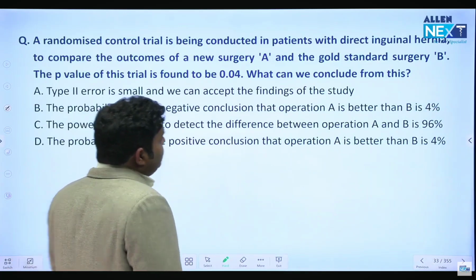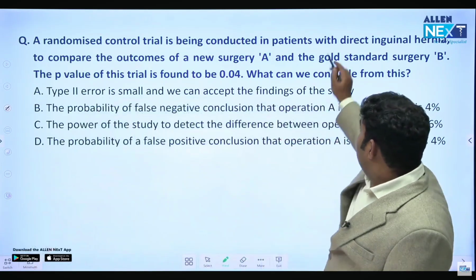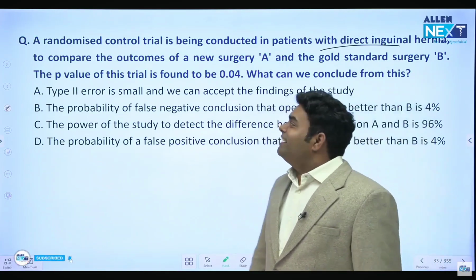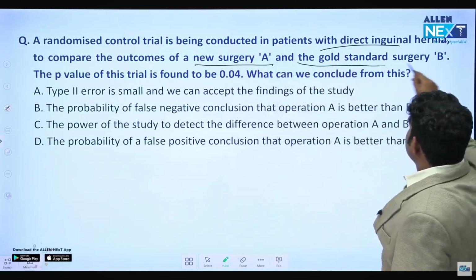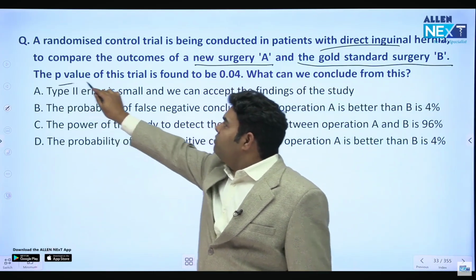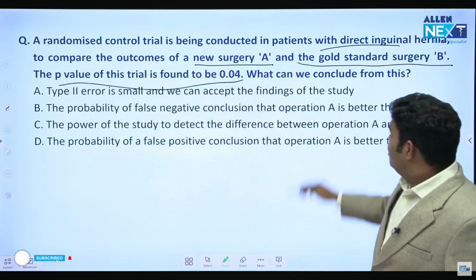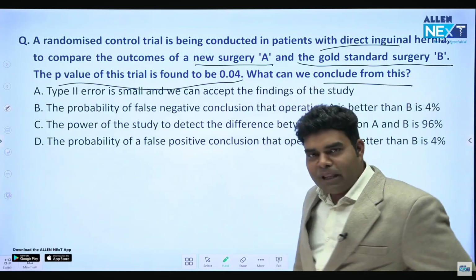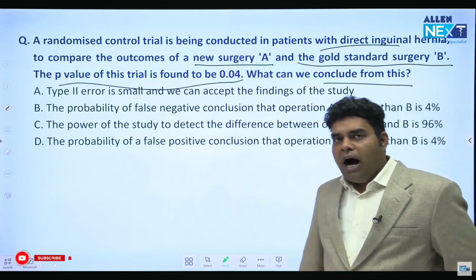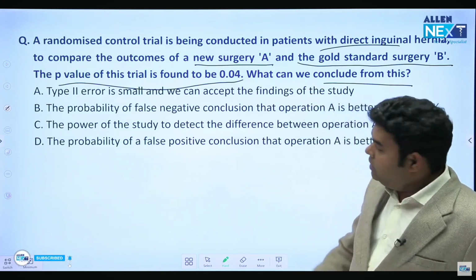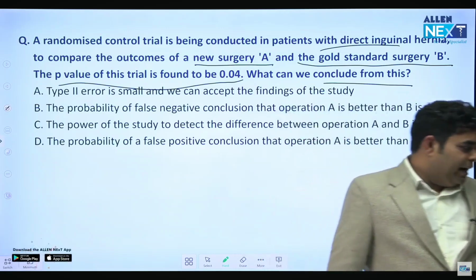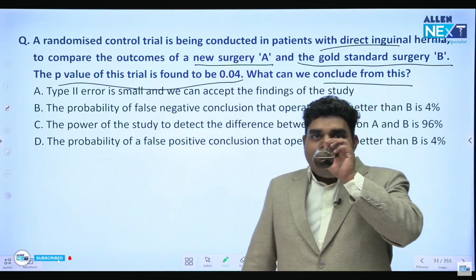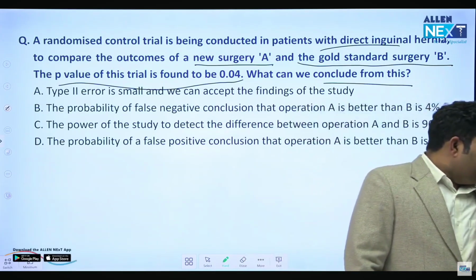In a randomized controlled trial, patients with direct inguinal hernia, someone like me, are being compared with a new surgery A and the gold standard surgery B. The P value of the trial is 0.04. What can we conclude from this? Let's see if you know this answer, think. In this question they just want to ask what is the meaning of p value. Which line is correctly telling about the p value? Please look and give the answer. I am drinking water. Tell me.